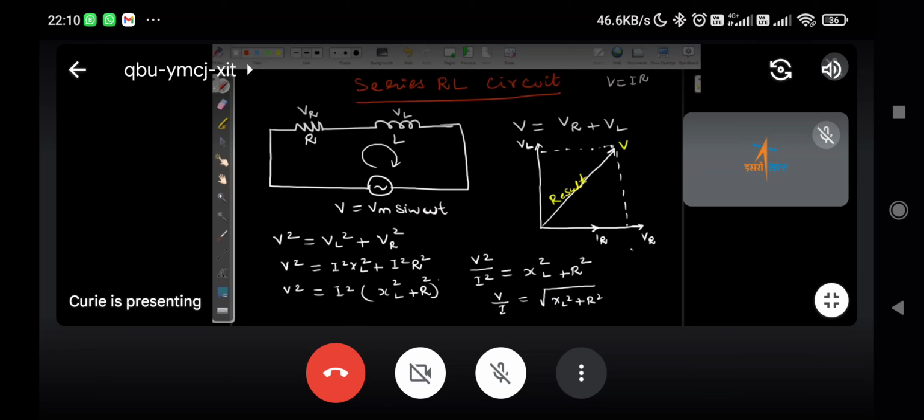So what is V upon I, Anushree? V by I equal to R, the resistance. This resistance in an AC circuit we call impedance.